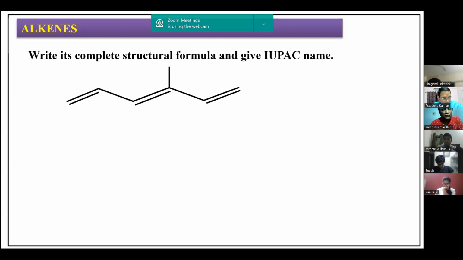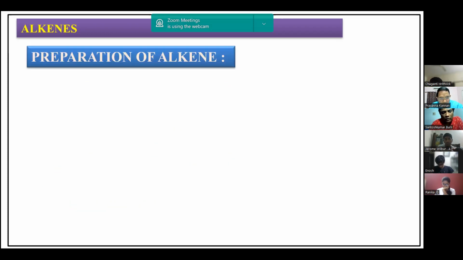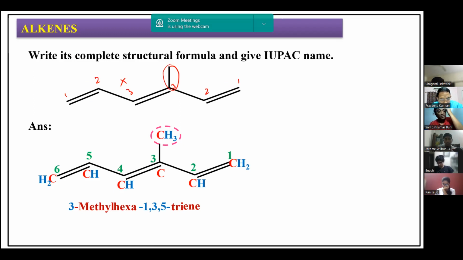So write its complete structural formula and give the IUPAC name for this. We have to number it from, say, 1, 2, 3. Why not 1, 2, 3? This is wrong. Why? Because this is the substituent, which must get the minimum position. So numbering should be done, and depending on the number of carbon atoms, you have to write hexa-1,3,5-triene. 3-methylhexa-1,3,5-triene is the IUPAC nomenclature and complete structural formula for this.